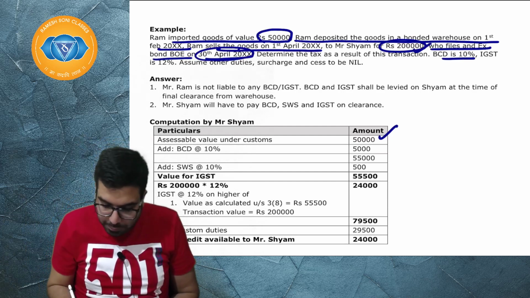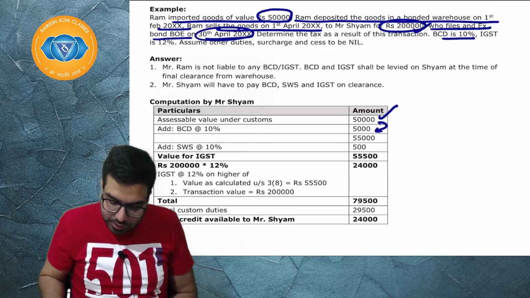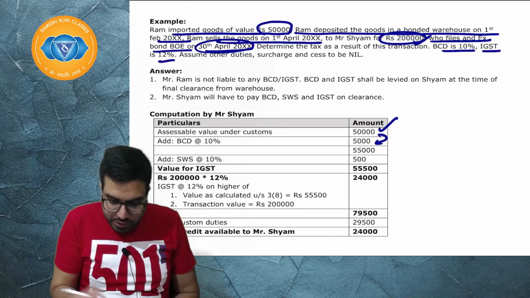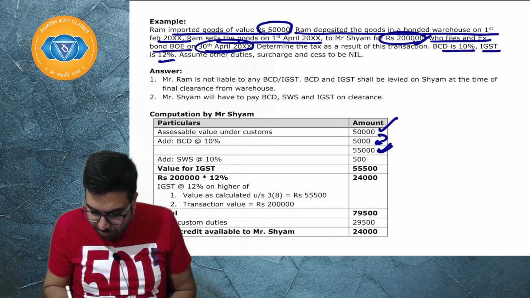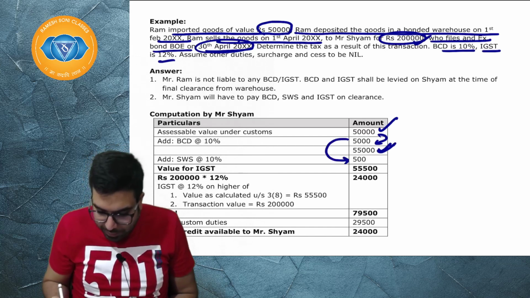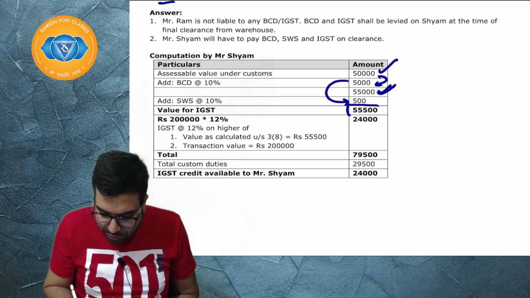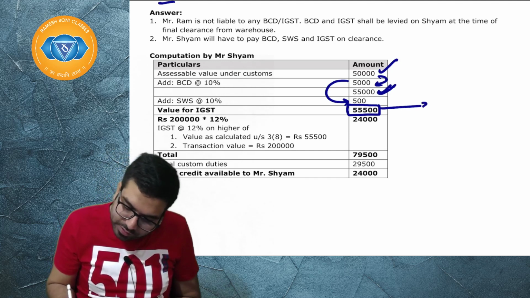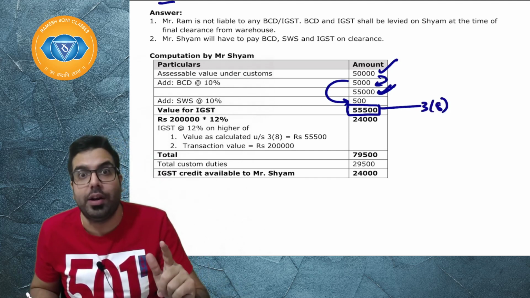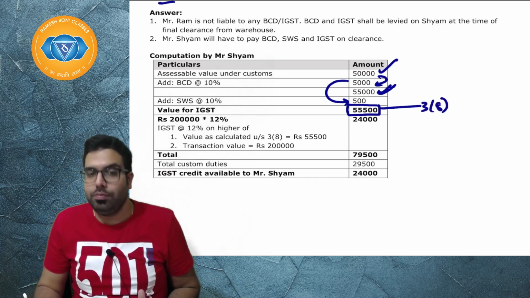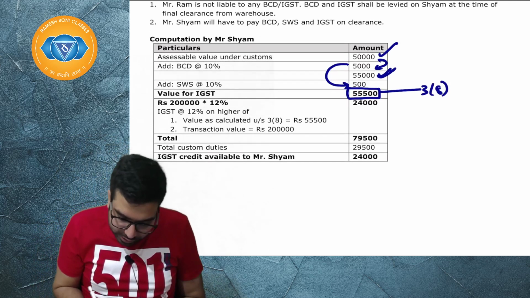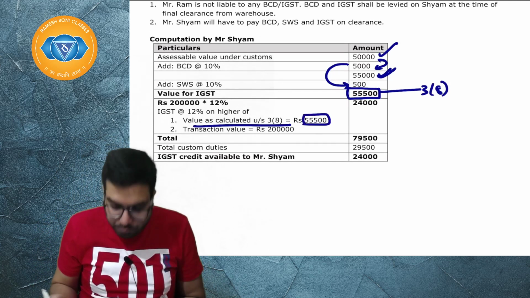Basic custom duty is 10%. First levy 10%. Okay, sir. Then IGST is 12%. No problem. I will go ahead and levy on 55,000. Now 5,000 pay, 500 rupees will come, 55,500. This is the value under section number 3.8. Yes or no, everyone? Can you tell me what is the transaction value? Sir, value under section number 3.8 is 55,500.